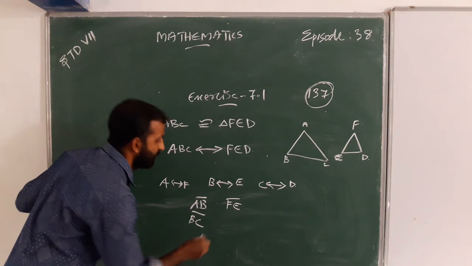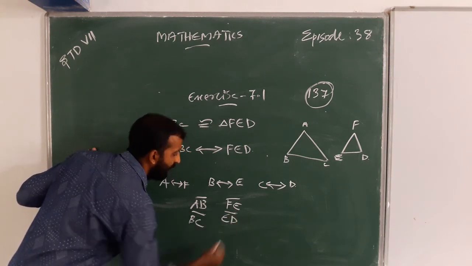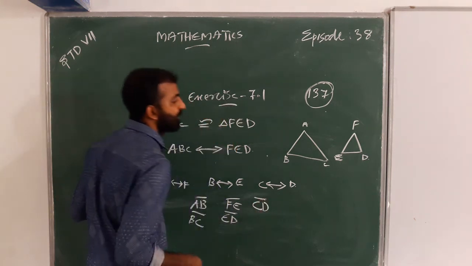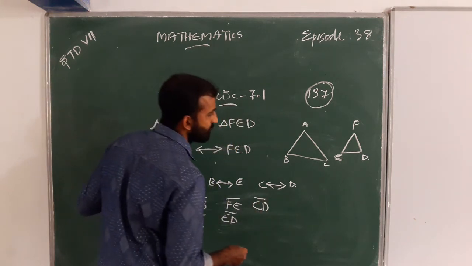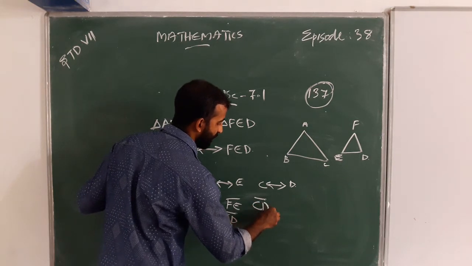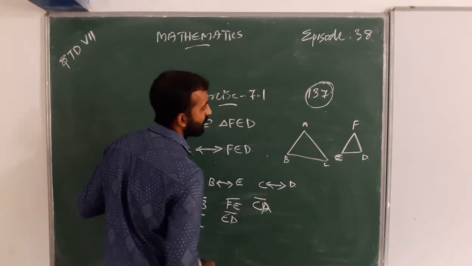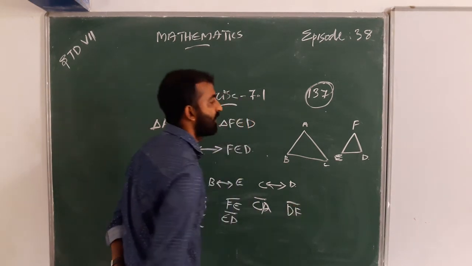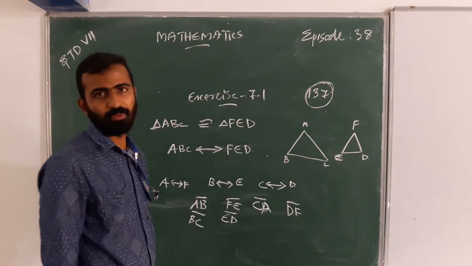BC corresponds to ED. Next, CA corresponds to DF.